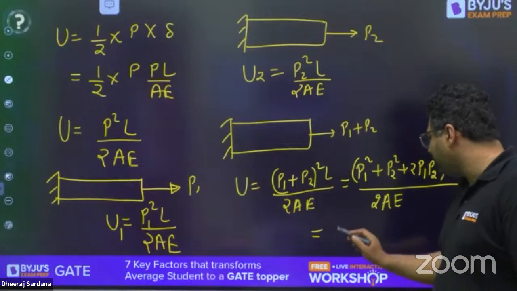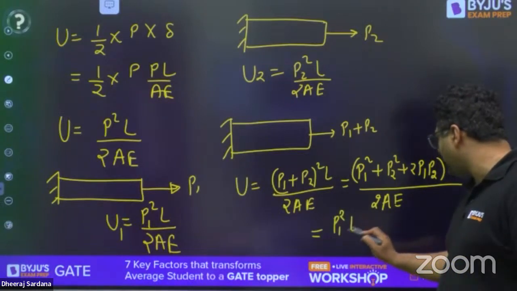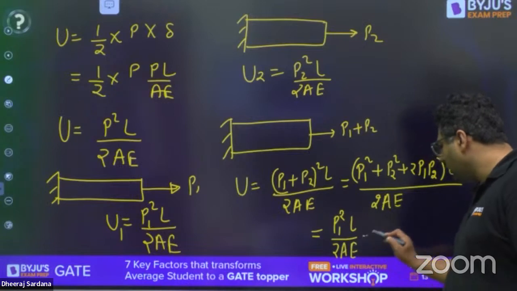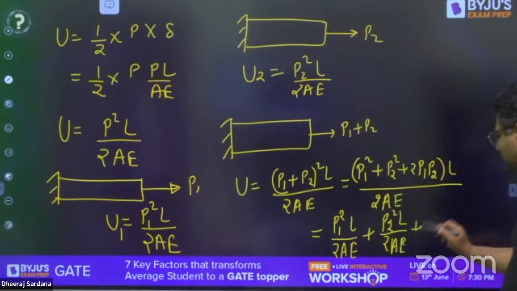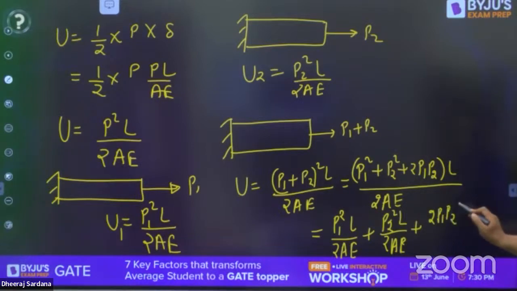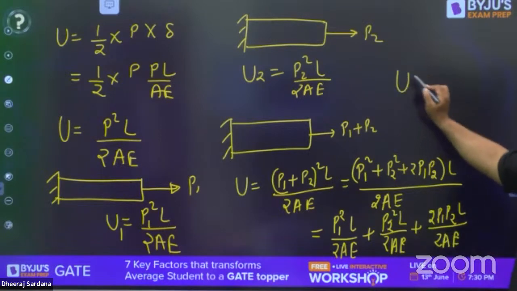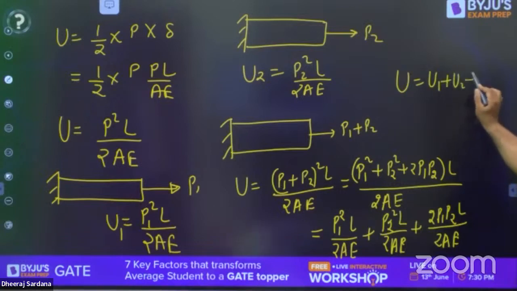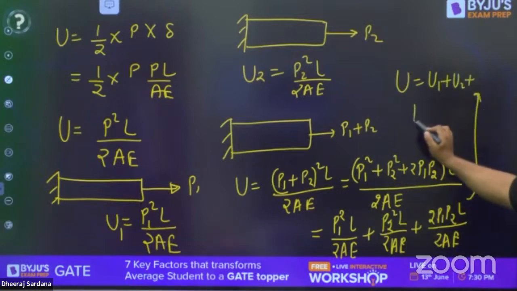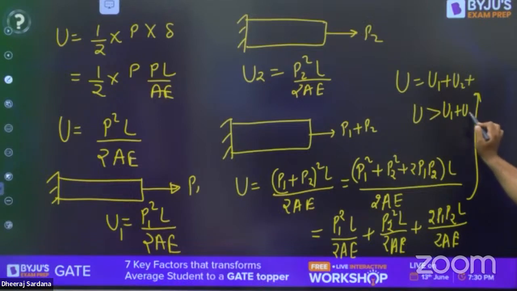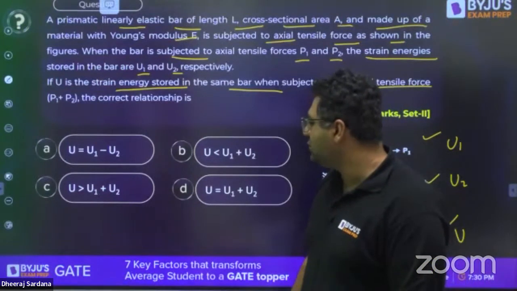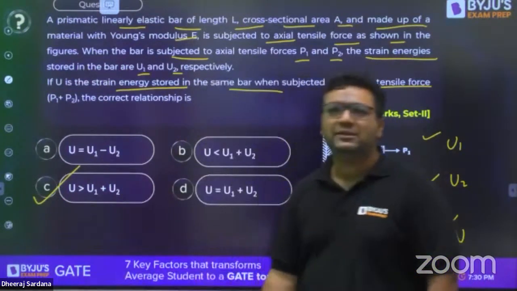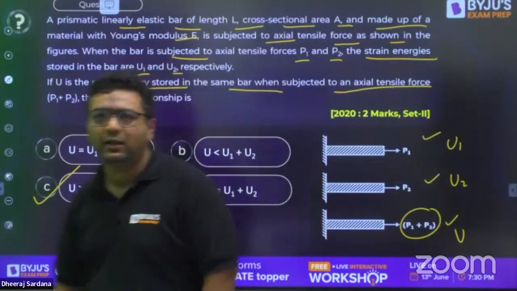So when we are talking about P1 square L upon 2AE plus P2 square L upon 2AE plus 2 times P1 P2 L upon 2AE, U is coming out to be U1 plus U2 plus this extra term. So you can say U is going to be more than U1 plus U2. So the answer given by Anubhav is correct. Aspirant is correct. So the answer is U is more than U1 plus U2. The answer will be C for this. Very good, Aspirant and Anubhav.